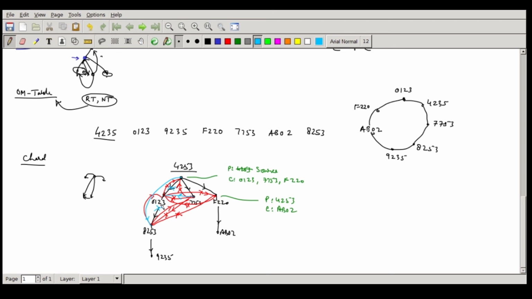Okay, this is how basically the continuous movement of nodes across the topology will happen, and the OM table slowly will become different from your RT and NT. NT is the neighbor table, this is the routing table, and there is now the overlay multicast table. This will start evolving based on this exchange continuously. And ultimately the topology will move in such a way that it will stabilize, where nodes with higher reputation will move upward, and those with lower value will tend to move downward. Okay, there is a dynamic reconfiguration which will keep on happening.